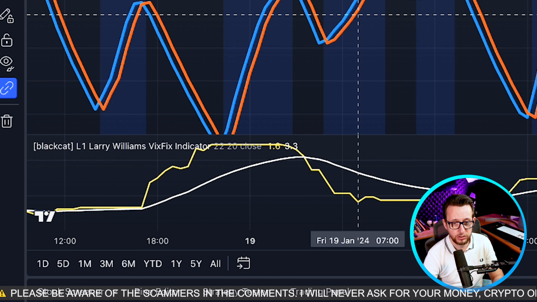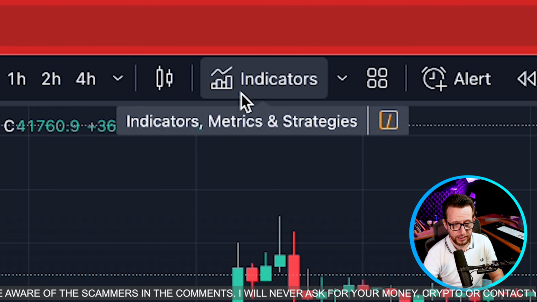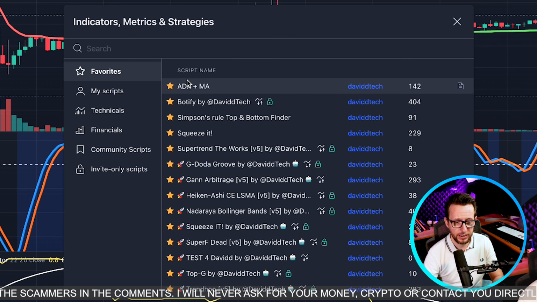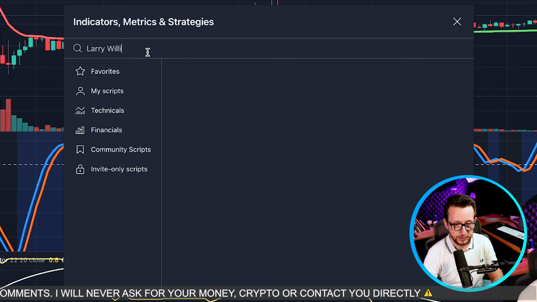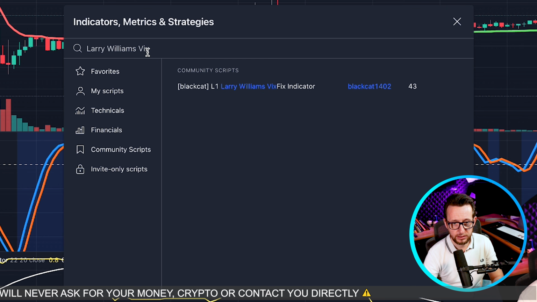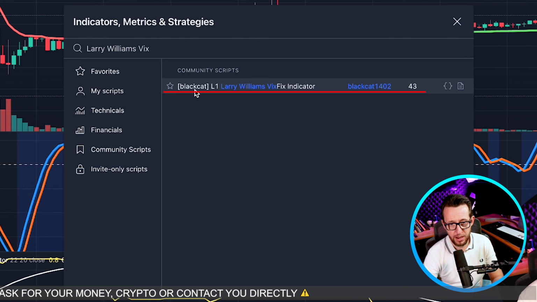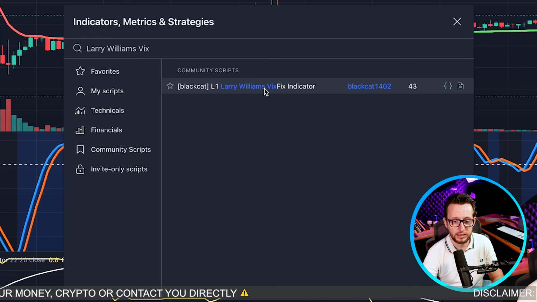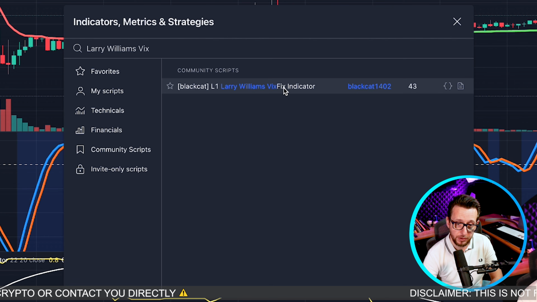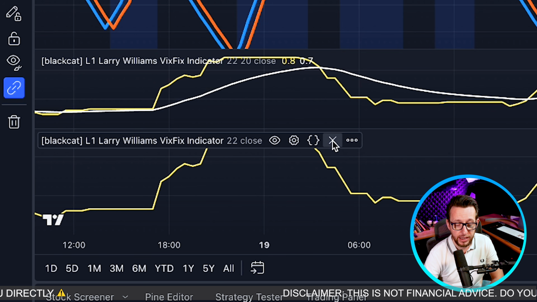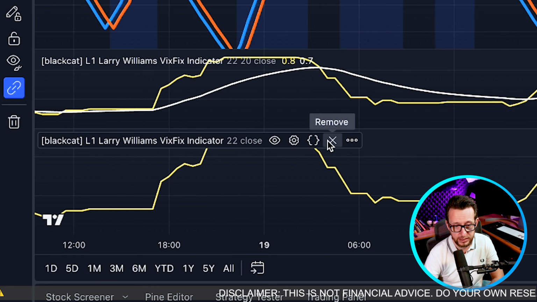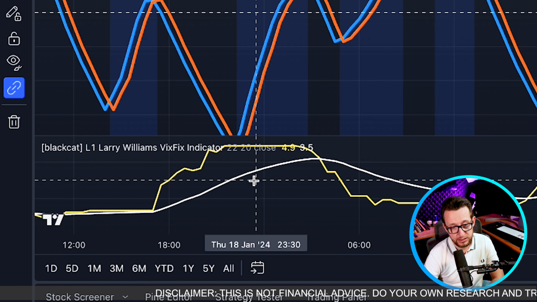And our final indicator, that I have slightly modified and added this white line, I'll show you how to do that in 2 seconds. We're going to be adding the Larry Williams VIXFix. So we're looking for Larry Williams, and we're looking for VIX, and we're looking for this one here by Black Cat, a very well respected developer on TradingView. We're going to click that, and that's going to add this yellow line. Now I have made a modification to this. I've added an EMA, which is this white line here.